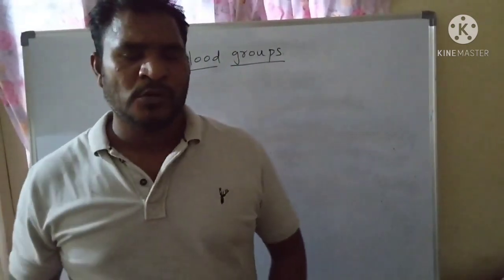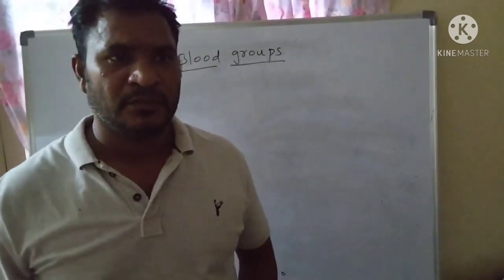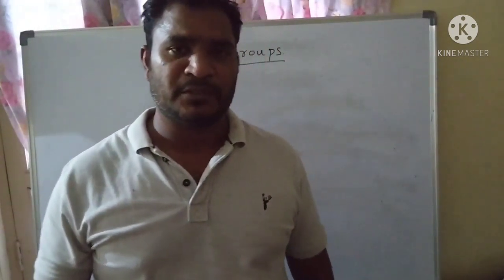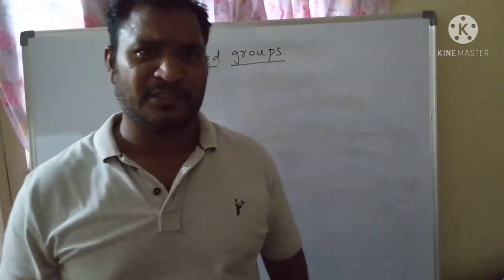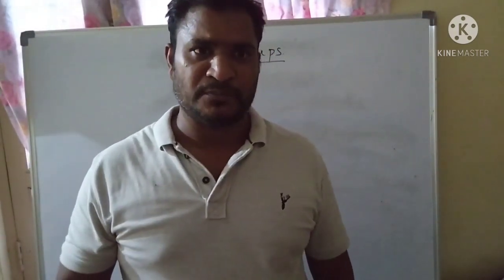So as you know, why do people need blood transfusion? Because when people are affected by serious accidents, or when people are suffering from serious disease conditions like anemia or some other kinds of diseases, they require blood transfusion.